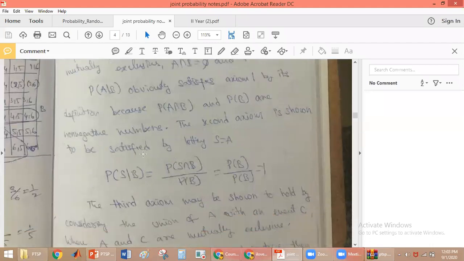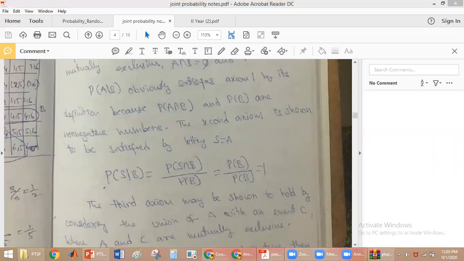What does axiom number 2 say? The probability of the sample space is equal to 1. The second axiom is shown to be satisfied by letting S equal A, substituting S in the place of A. Then we have probability of S given B is equal to probability of S intersection B divided by probability of B.